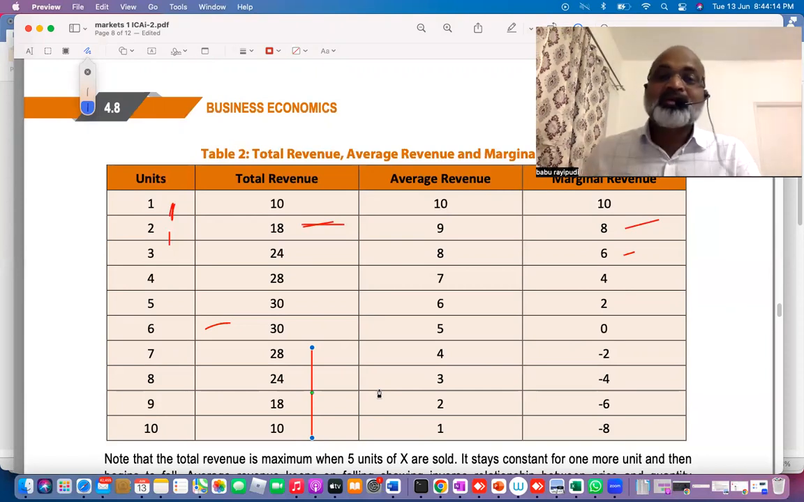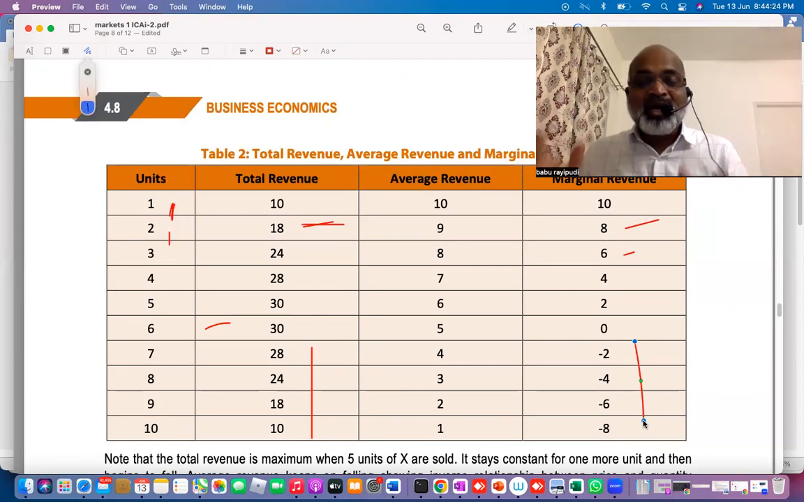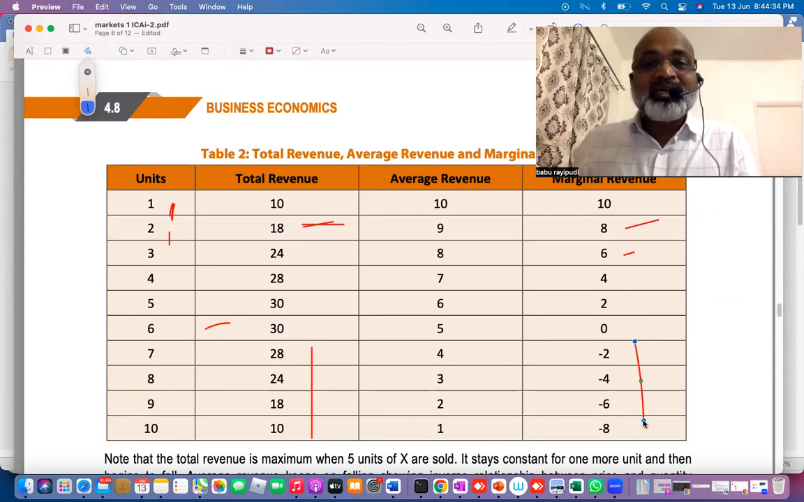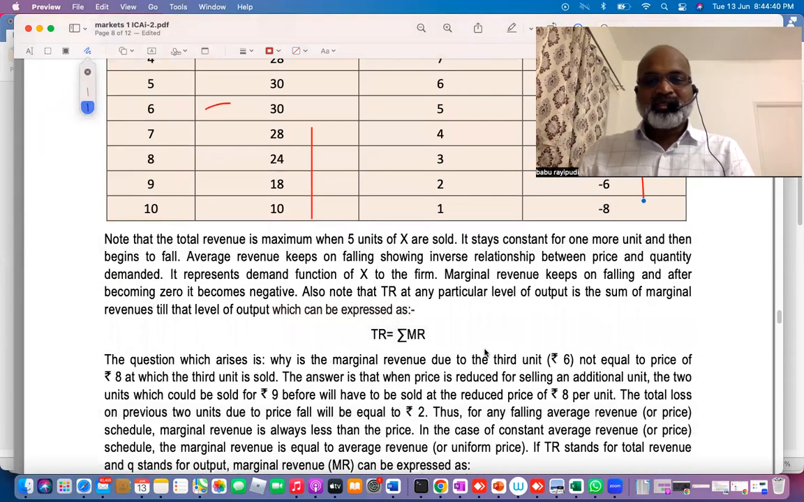So the logical question they can ask you is, sir, under what circumstances will TR start falling? TR would start falling when MR becomes negative. The moment marginal revenue starts becoming negative, automatically marginal revenue will have a negative impact on total revenue growth. So when MR starts being negative, automatically TR will start falling. Got it? So this is all okay.